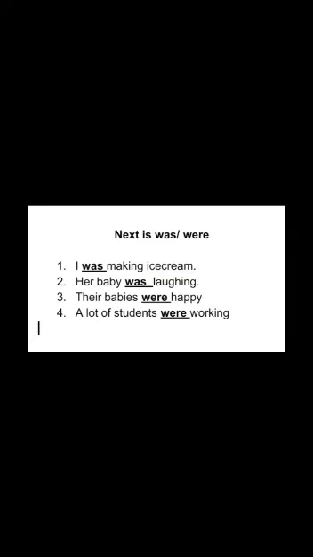You can see the example here. I was making ice cream. If was and were is given, definitely after I, what do you have to write? Was. So don't be confused. If only is, am, are is there, then after I you have to use am. But here what is the heading? Was and were. Only was or were. So if only was or were is there, I was making ice cream.